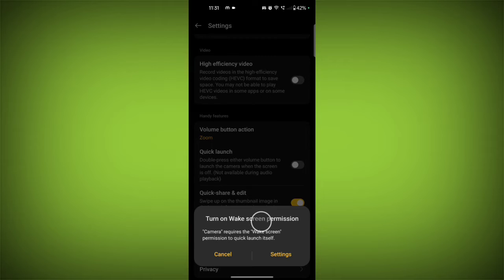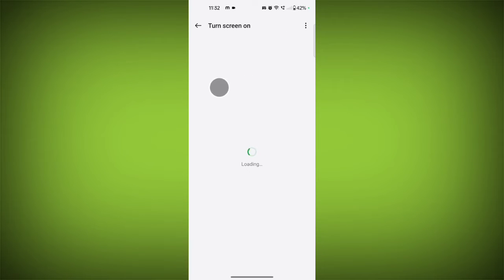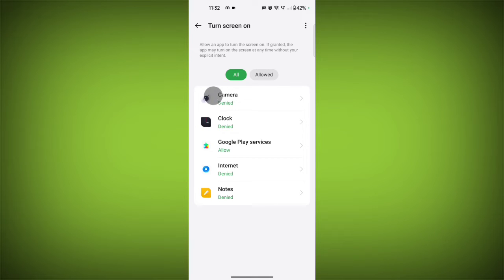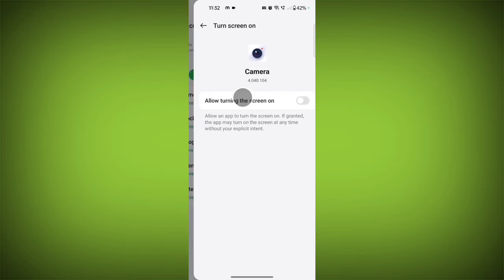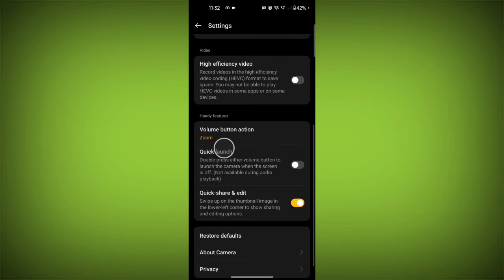Turn on wake screen. If a permission is denied, just go to settings and allow the permission that you have denied earlier. Okay, so tap on camera. Now toggle this switch on, allow turning the screen on. Now go back and just toggle this switch on right after quick launch.